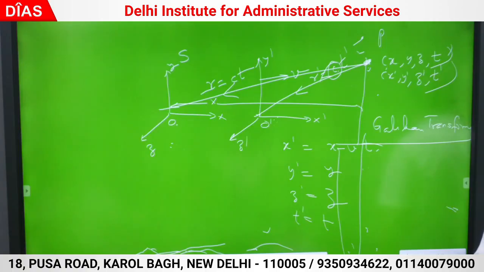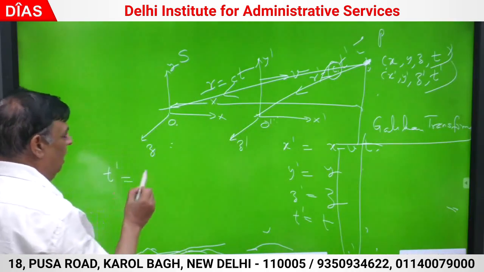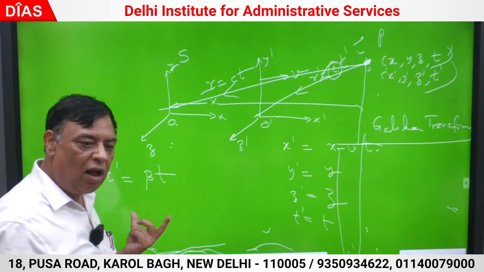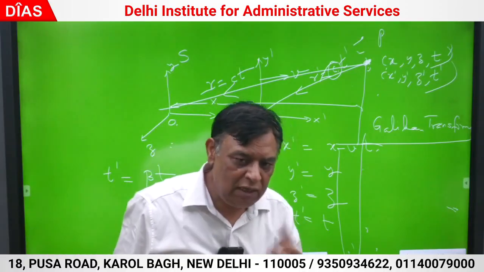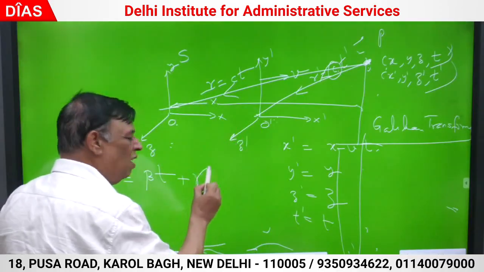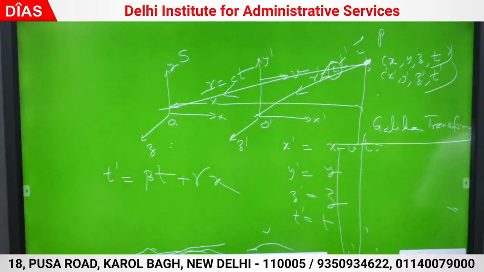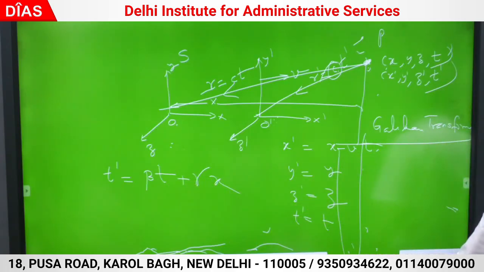Correct? T dash in the relativity, if velocities are compared to velocity of light, then time in both the frames must not be same. So time को कैसे correct करेंगे देखो. Time में correction factor लगाया मैंने beta, some dimensionless quantity. Y time is changing due to x. So I am calling plus some gamma into x. Gamma may be 1 upon velocity. Gamma dimensionally will turn out to be 1 upon velocity, so that dimensions are retained.